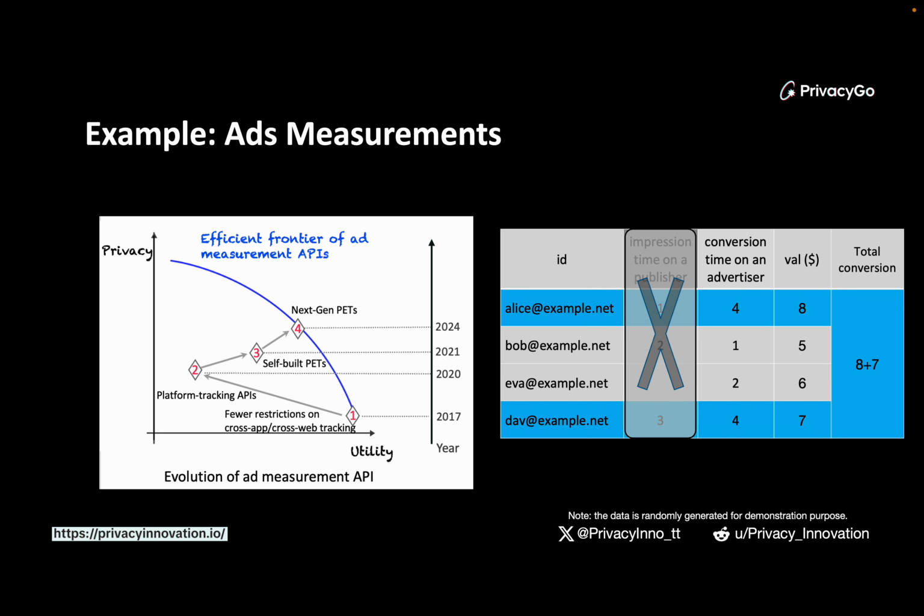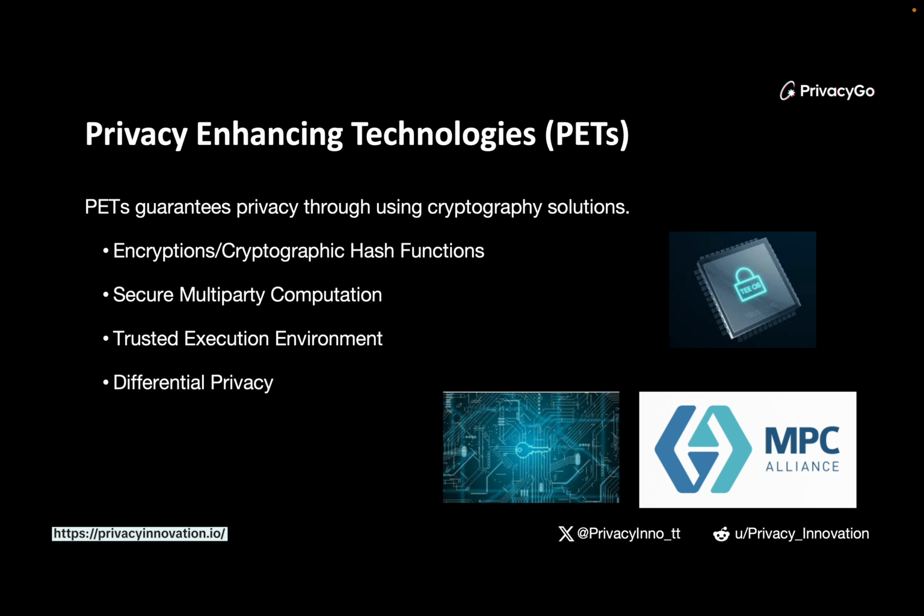So this is the general timeline about the edge measurement, and what we want to show here is actually privacy enhancing technology can help in this situation. So privacy enhancing technology is a very broad concept. It guarantees privacy through using a lot of different measurements, such as cryptography solutions or math solutions. So they can be as easy as encryptions or cryptographic hash functions.